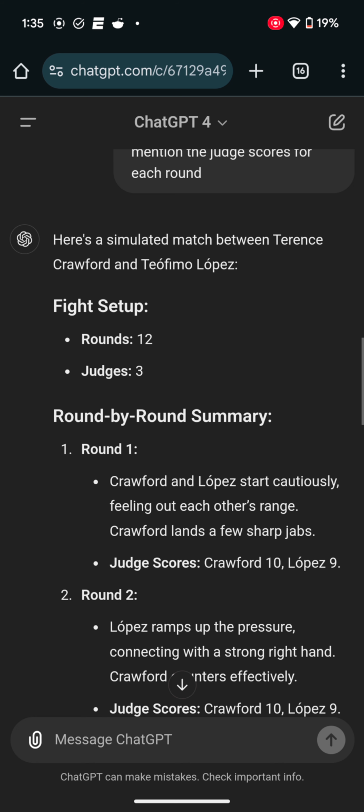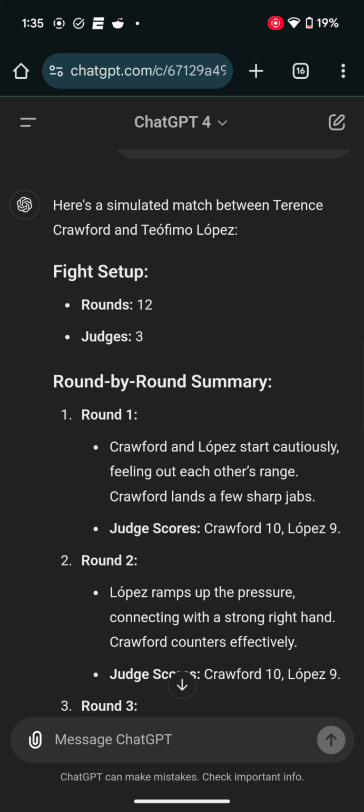Crawford and Lopez start cautiously, feeling out each other's range. Crawford lands a few sharp jabs in the beginning. Judges score 10-9 in favor of Crawford over Lopez. I guess due to the straight jabs he was throwing in the beginning. You know how the Terence Crawford jabs look.